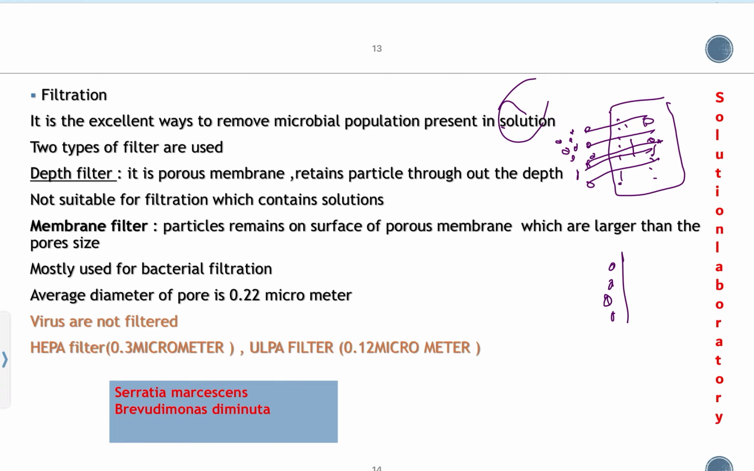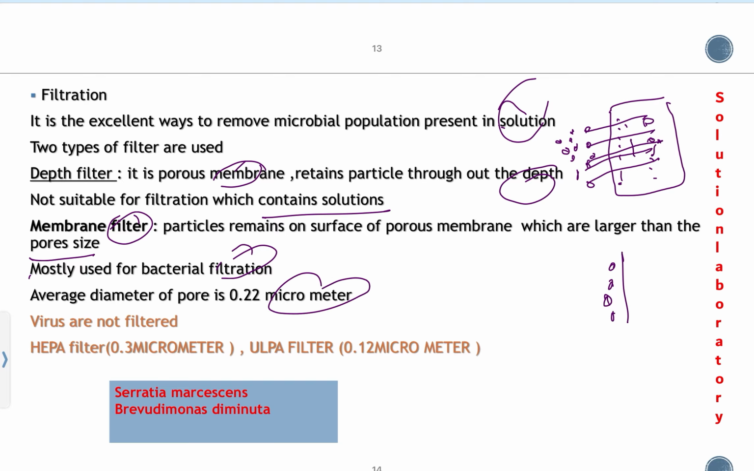Depth filter is a porous membrane that retains particles throughout its depth. It is not suitable for filtration of solutions which contain bacteria. In a membrane filter, particles larger than the pore size remain on the surface of the porous membrane and are not allowed to pass through. It is mostly used for bacterial filtration. The average pore diameter mostly used is 0.22 micrometer.